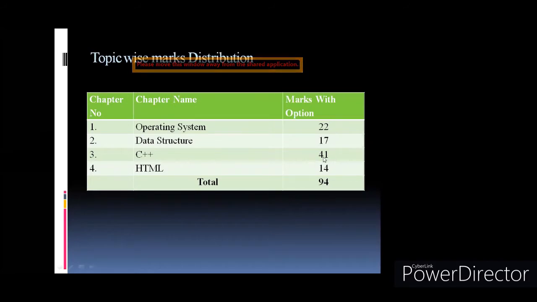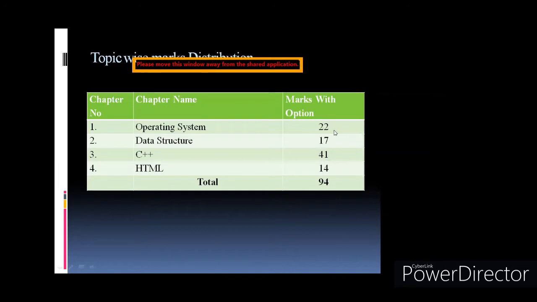In theory also, you have C++ programs in question number 5: 2 C++ programs and 1 HTML program. Because of that, you have major weightage for C++. But from the theory point of view, operating system carries the major weightage.